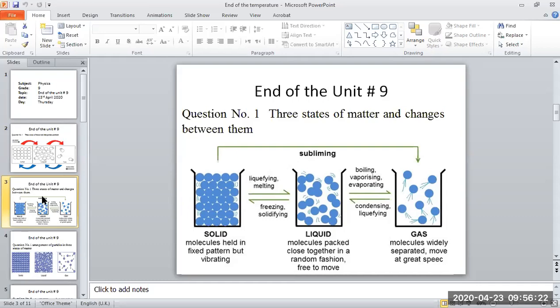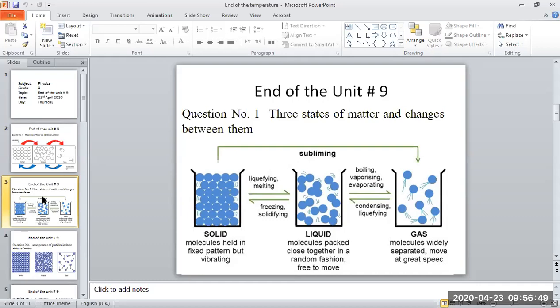When a solid directly changes into gas instead of changing into liquid, we say this is sublimation. What is this process name? Sublimation, or subliming. And when we remove the heat from the gas, it changes into liquid. We say it is condensing or condensation.